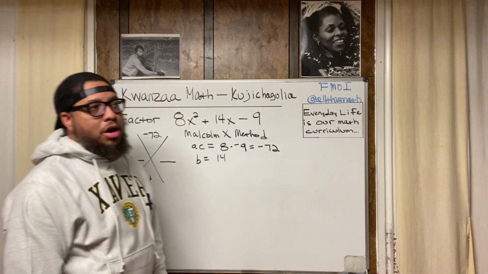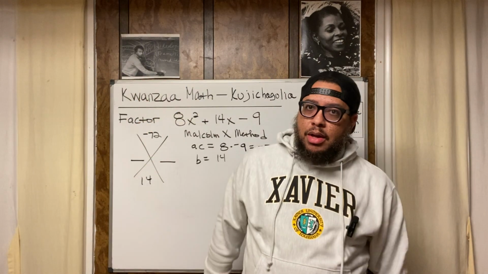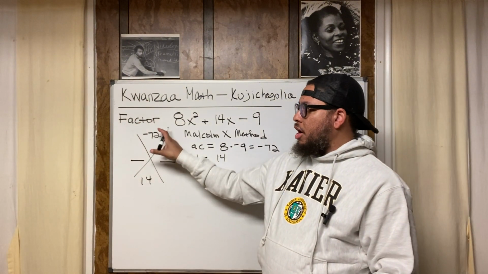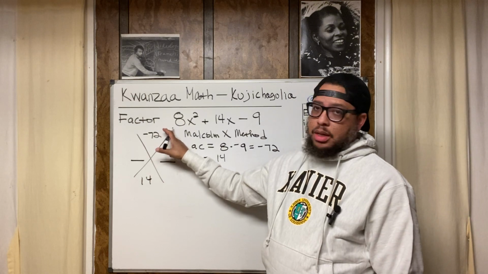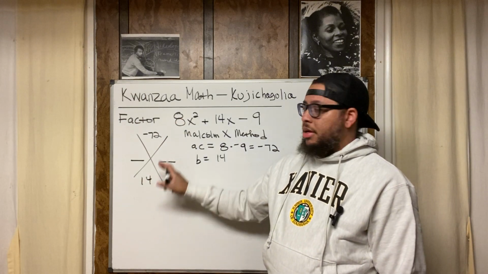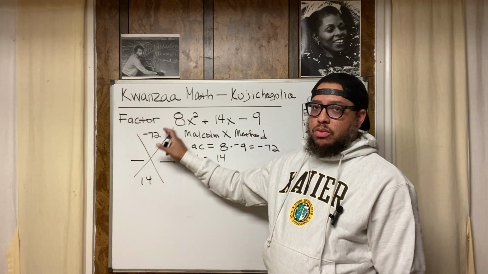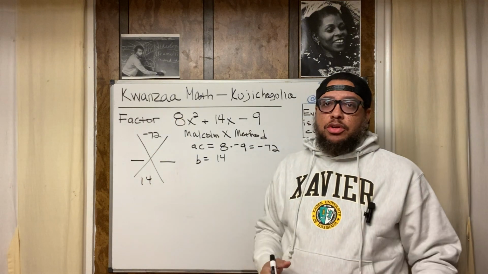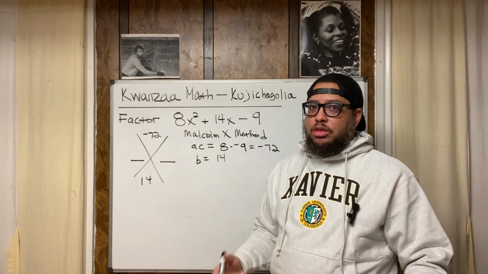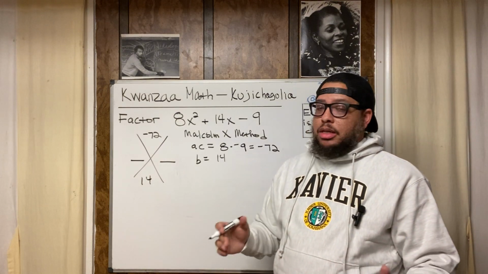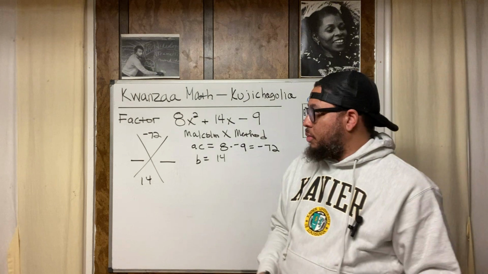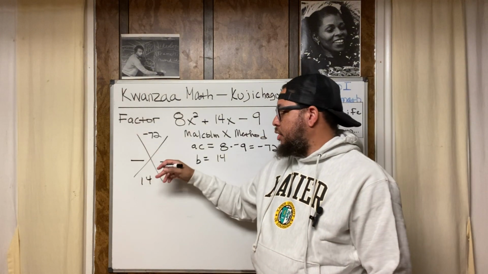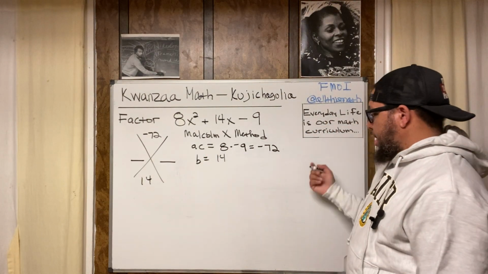Now what those numbers are, I call them two magic numbers. They are two numbers that are factors of negative 72 that also add up to 14. If you're not as well versed and not as fluent with factors of numbers, cool. That means you're going to have to just write them down. So what I do is I start with the factors of my number, my negative 72, or my product of A and C.